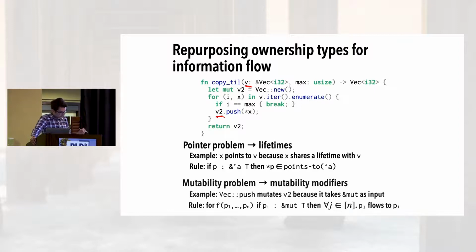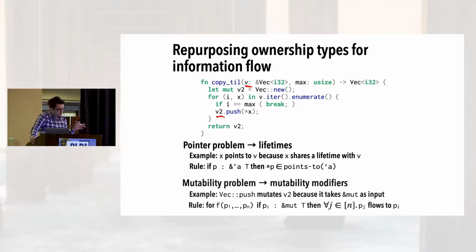And then for the mutability problem, we can say that Vec::push mutates v2 because it takes a mutable reference as input. And the general rule is that if you call a function with some arguments, we will say all of the inputs have an information flow to only the mutable pointers in that argument. So we know, for instance, that push mutates v2, while iter does not mutate v. And that's pretty much it.